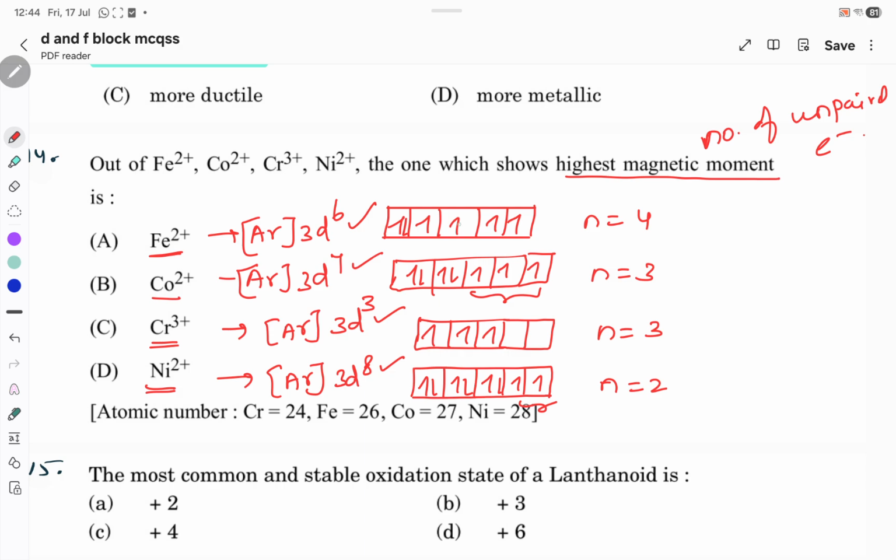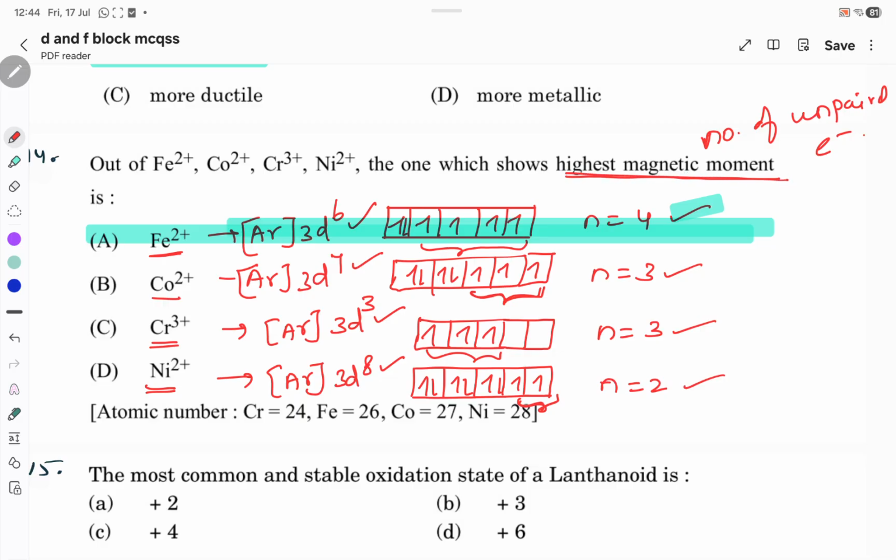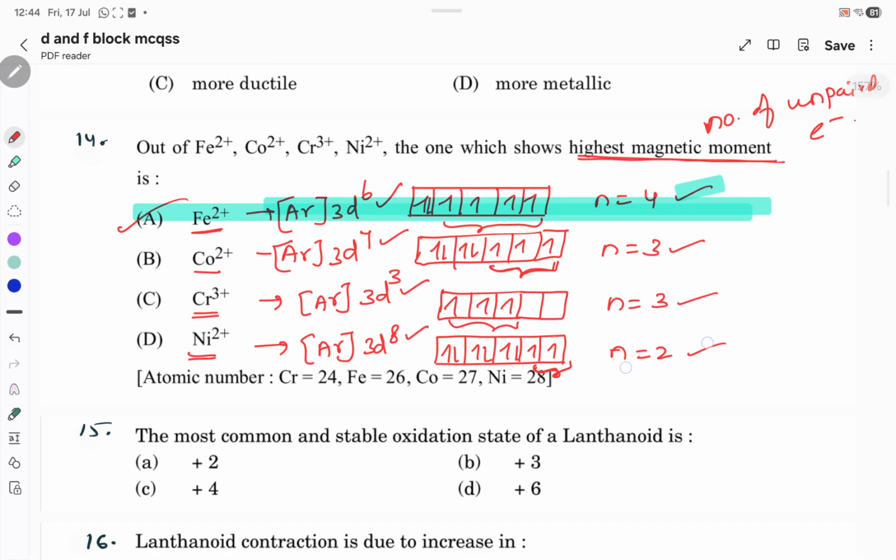When I arrange all these electrons in the d orbital, here I have 4 unpaired electrons. Here I have 3 unpaired electrons, and here also 3. And in the last example, I have 2 unpaired electrons. Out of these, 4 is the maximum. As the number of unpaired electrons is more, the magnetic moment is also going to be higher. So option A is the correct answer.